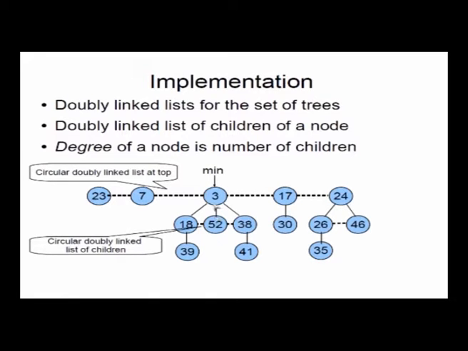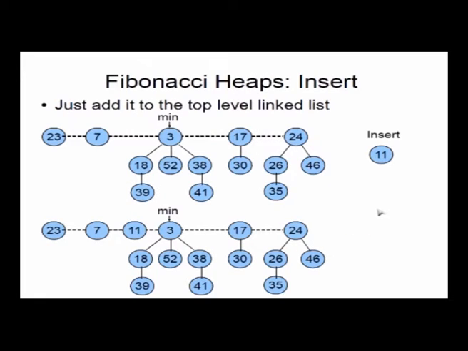And for the children also we make a circular linked list which connects the children. So 3's children are 18, 52 and 38 and they form a circular linked list. 24's two children are 26 and 46, which form a circular linked list. So this is how you implement the Fibonacci heap, by using circular linked lists, right? In the case of the heap itself, all the roots are connected by a doubly linked list, and likewise for the children of each node. How do you insert a node?